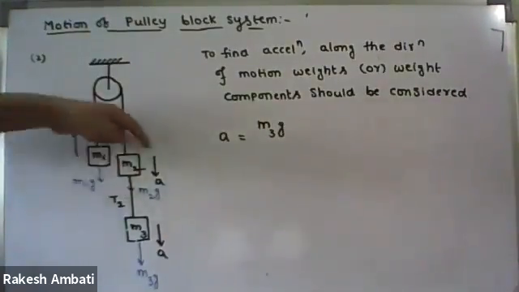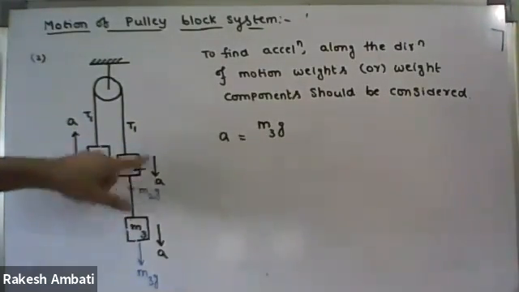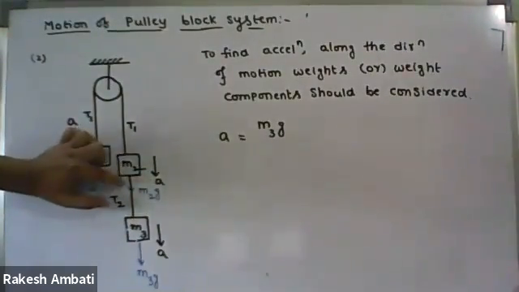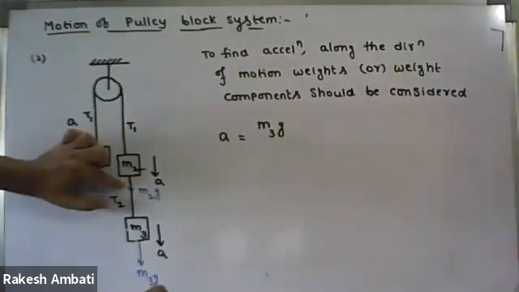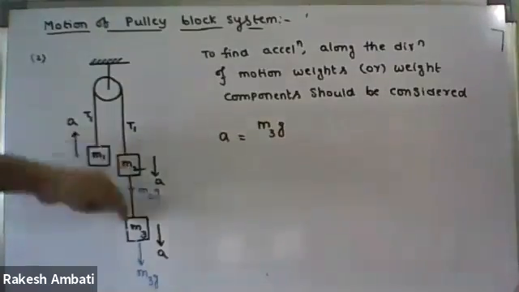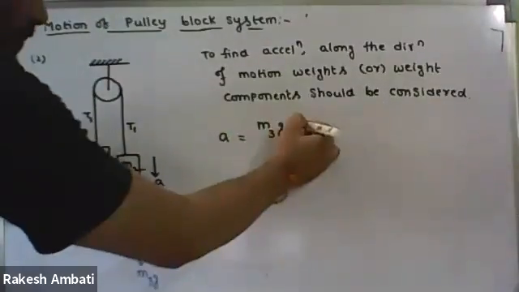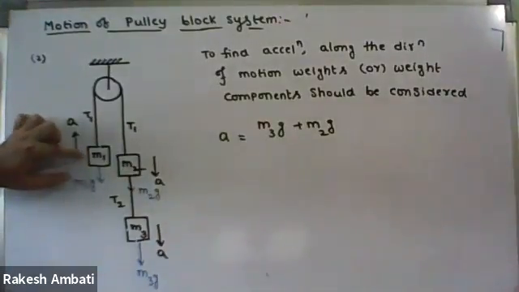For the M2 block, what is the direction of motion? Vertical. Along the direction of motion, is its weight present? Present, so we have to consider M2g. Is this M2g positive or negative? Positive. Why positive here? Because this M2g is present along the direction of motion. So plus M2g.